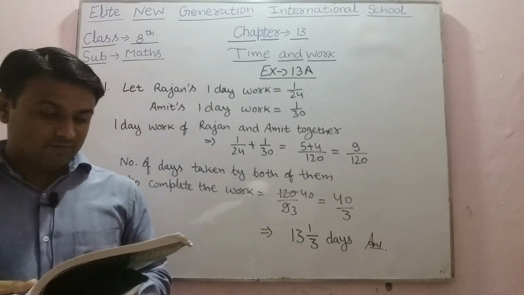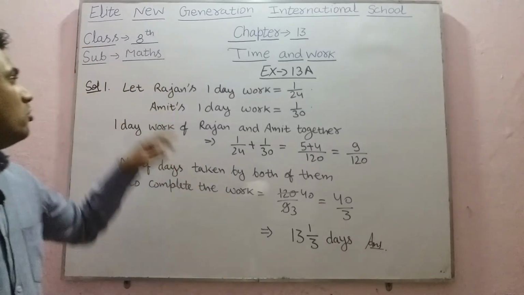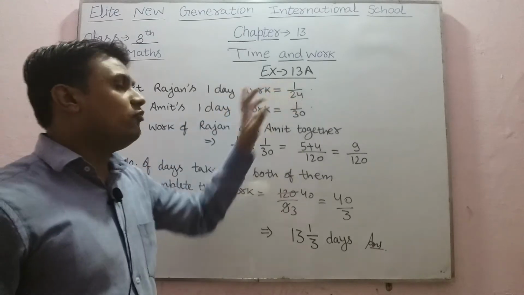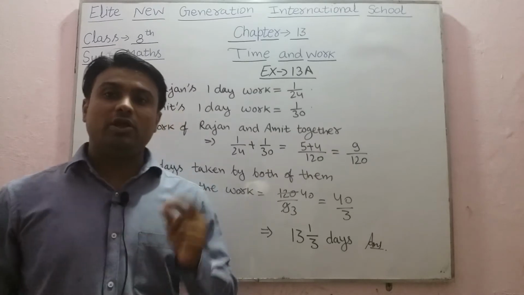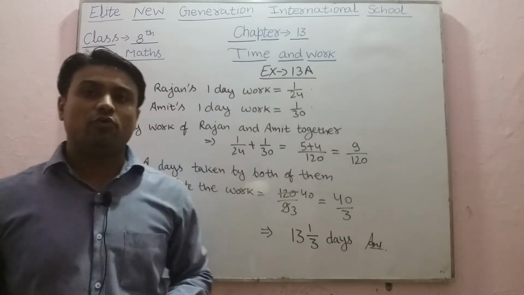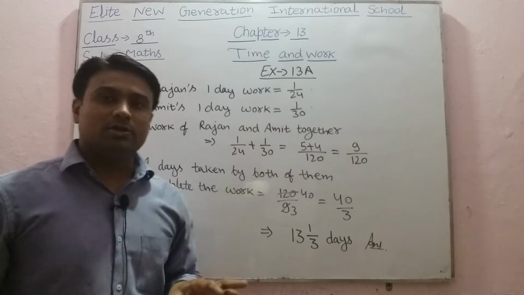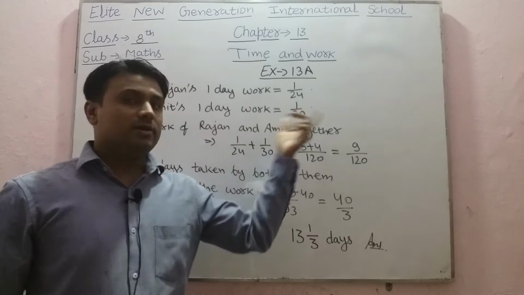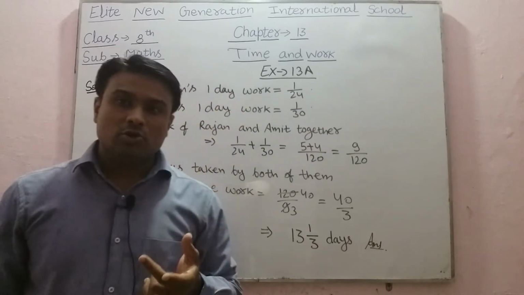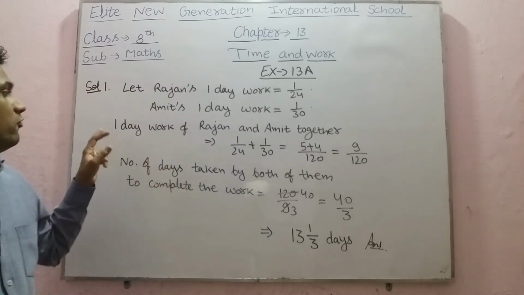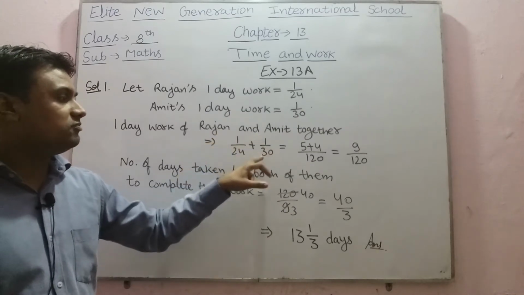Here we are given that Rajan takes 24 days. So we can take Rajan's 1 day work as 1 upon 24, because if he is doing that work in 24 days, therefore in 1 day he can do 1 upon 24 of the work. Similarly, Amit's 1 day work will be 1 upon 30, because Amit is taking 30 days in completing that work. If both of them work together, their 1 day work will be 1 upon 24 plus 1 upon 30.